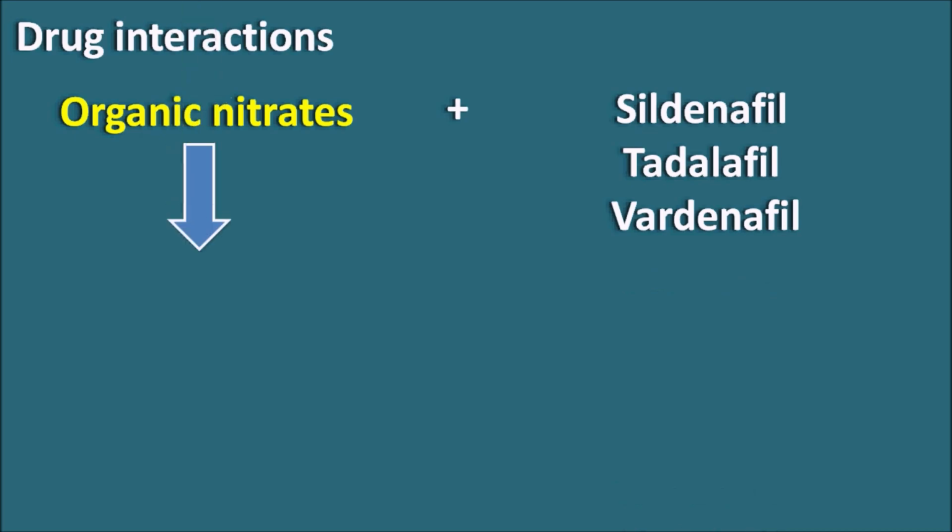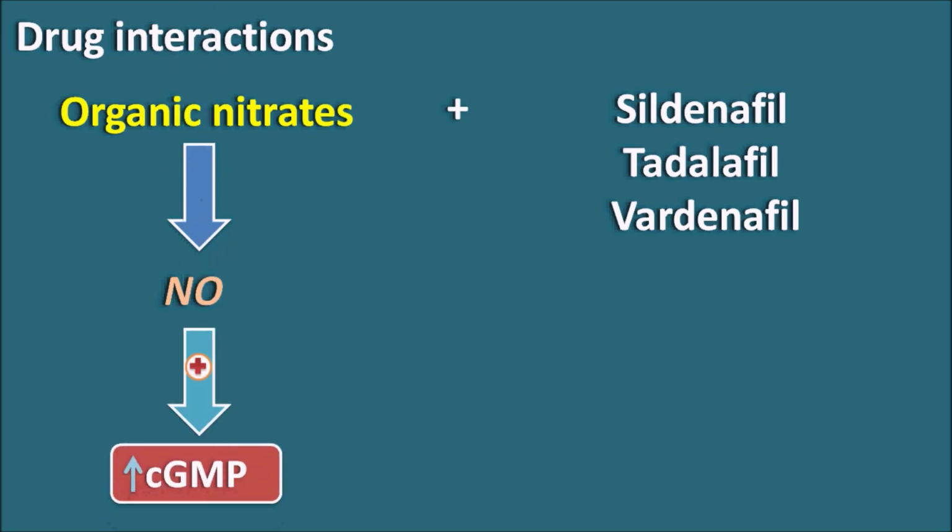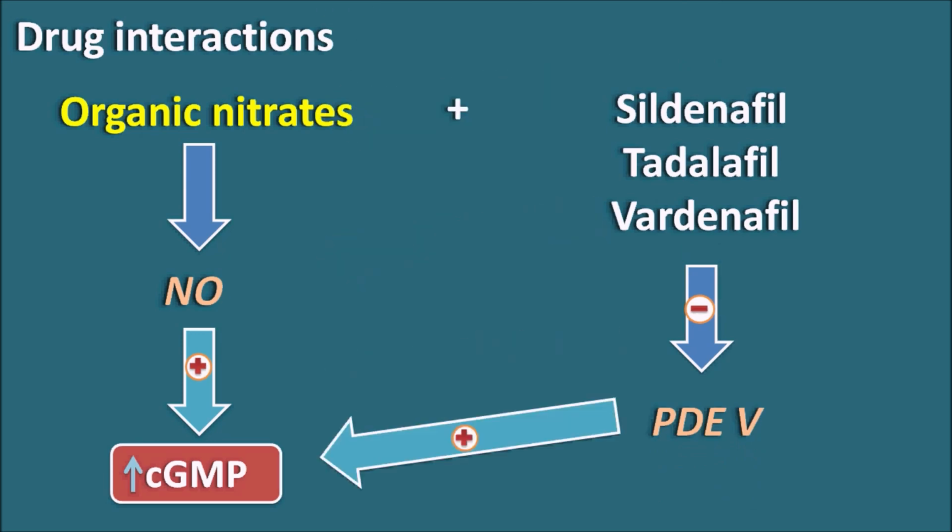Organic nitrates can release nitric oxide, and this nitric oxide can stimulate cyclic GMP. But drugs like sildenafil, tadalafil and vardenafil are a few of the drugs which we call phosphodiesterase type 5 inhibitors. When this enzyme is inhibited, they can increase the levels of cyclic GMP, because phosphodiesterase type 5 is a metabolic enzyme for cyclic GMP.